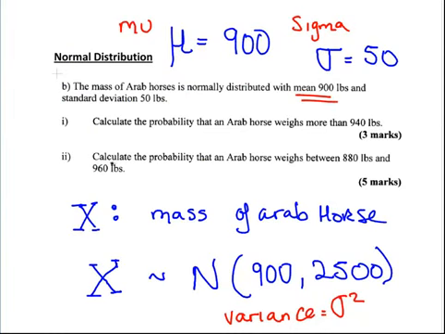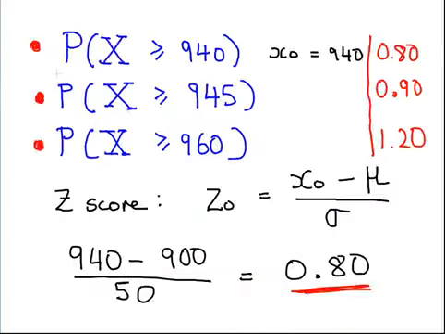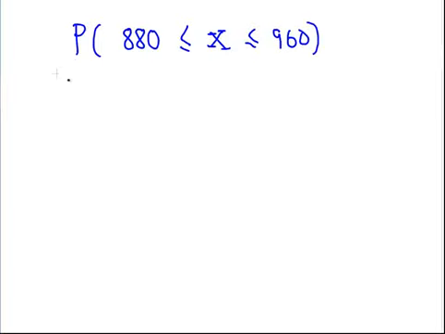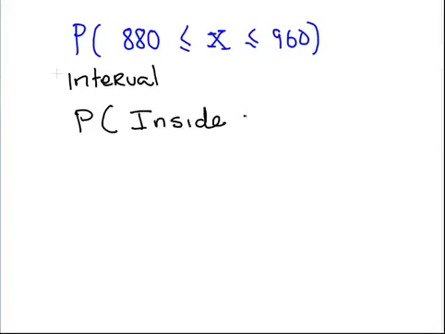The second part is: calculate the probability that an Arab horse weighs between 880 pounds and 960 pounds. First, we'll talk about how we would tackle that problem. The question would be written as the probability of being between 880 and 960. That's how you would write it out mathematically. This is what they call an interval, and we're asking what's the probability of being inside this interval.